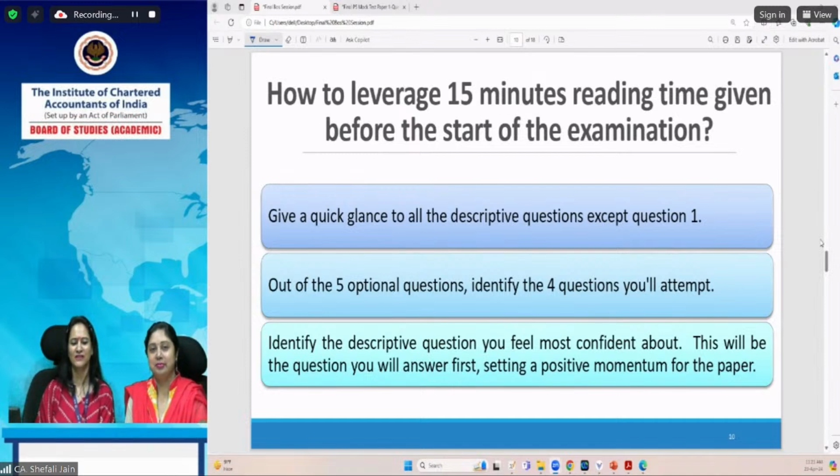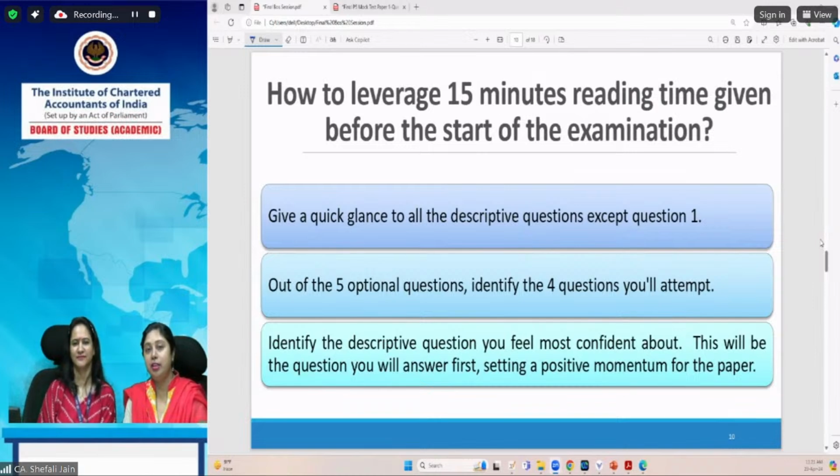So do answer the question which you feel most confident about, and it will also boost your confidence, and you will feel positive about the rest of the paper. You will be able to solve the remaining paper in due course of time and appropriately also. So it's important to do first the question you are confident about. This creates a very positive impact on your examiner also.